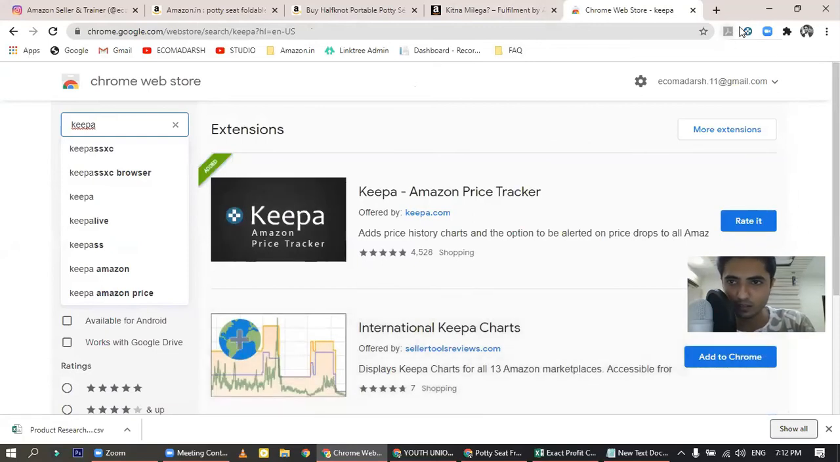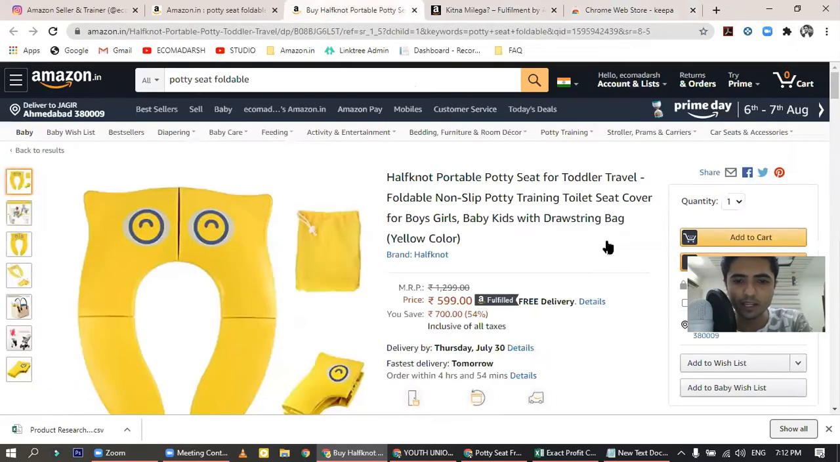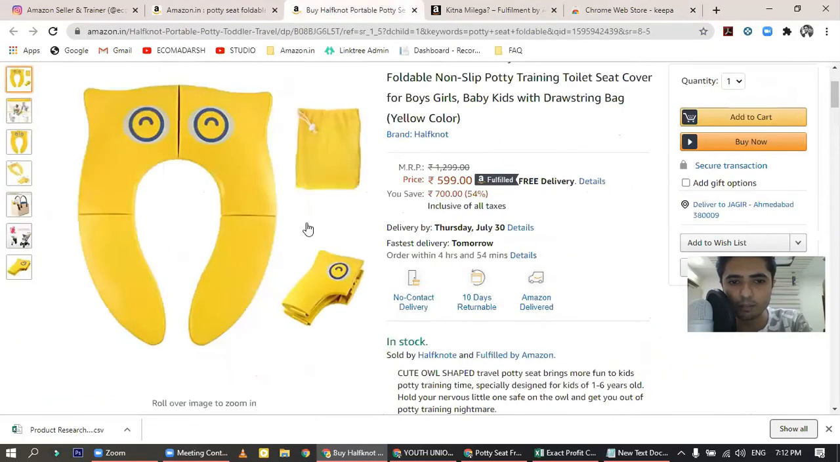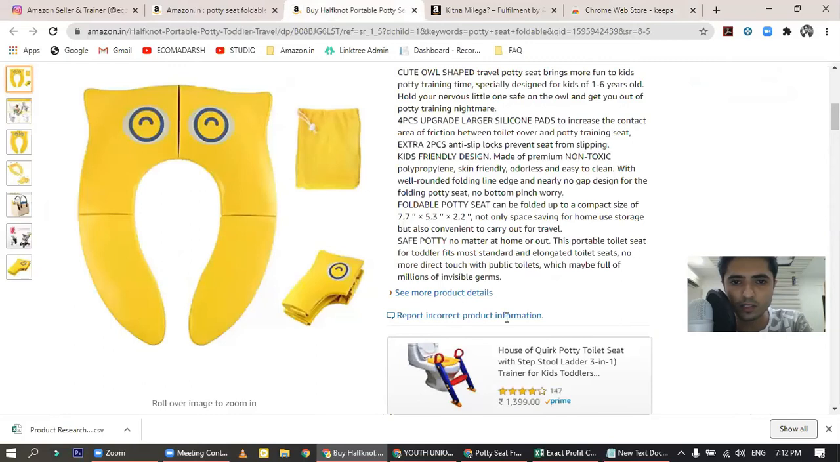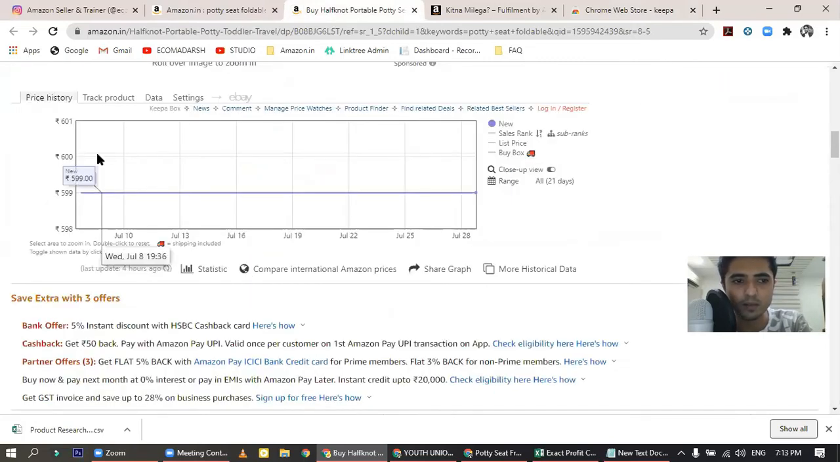The tool is already installed. Now how can we use this tool? When we came on this page, if you observe, below the picture, after the bullet points are over, here is a table. This is not some information that Amazon provides us. This is the work of Keepa, the tool that we are using right now.